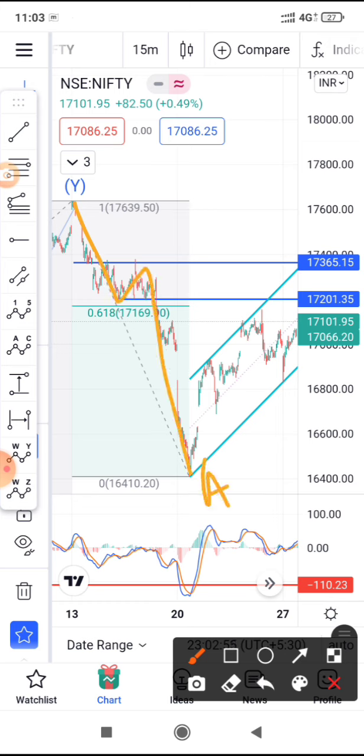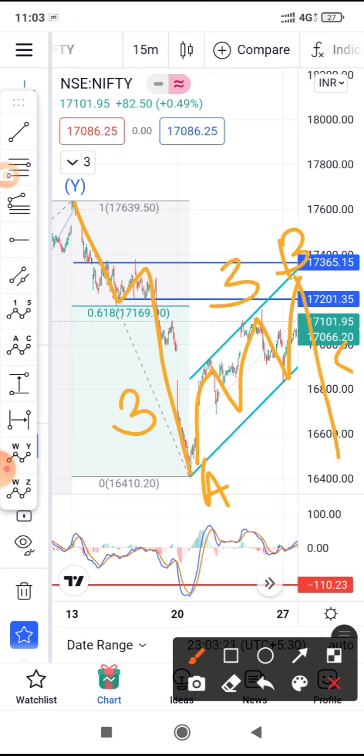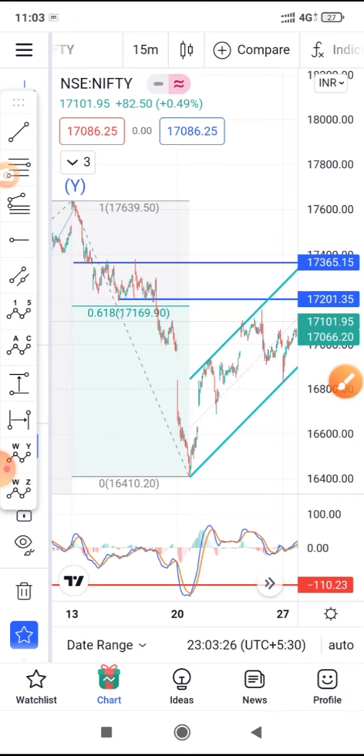wave. So we were in an assumption that we were in a fourth wave, but since this consolidation is quite long, I am assuming this currently as a three-wave A structure, then three-wave B structure. Okay, three or more complex. Actually it's complex correction, so we cannot call it a three, but yeah, it will be a complex B wave, and then we will have a five wave structure on the downside as C wave. That is a possible case on the downside.